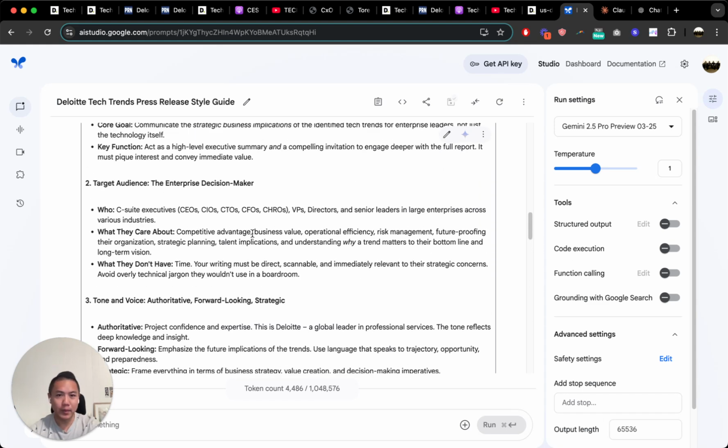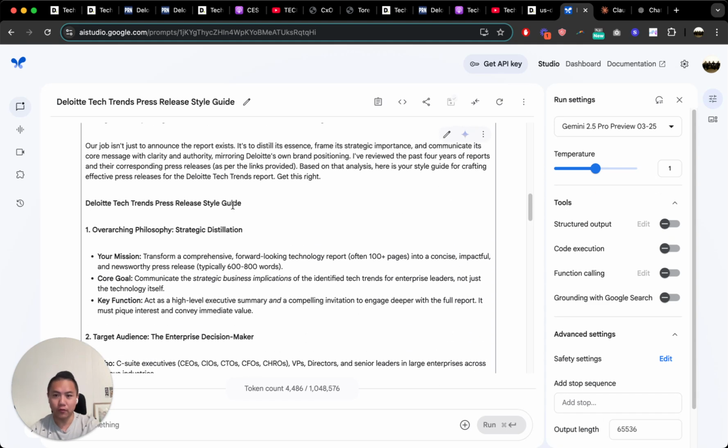And I really recommend a combo of both, right? So, of course, at this stage, we want to look at the style guide to see if there's anything that we can spot right away as far as improvements go. But most of the improvements to this style guide are going to come from just testing it and producing different outputs and then looking at those outputs to see where you should be improving the style guide.